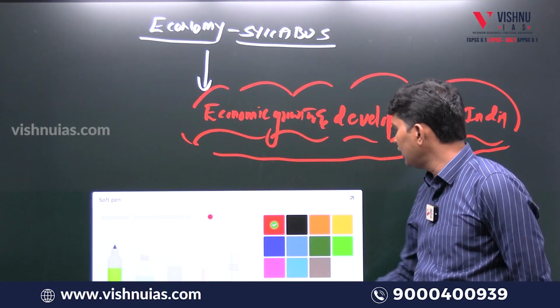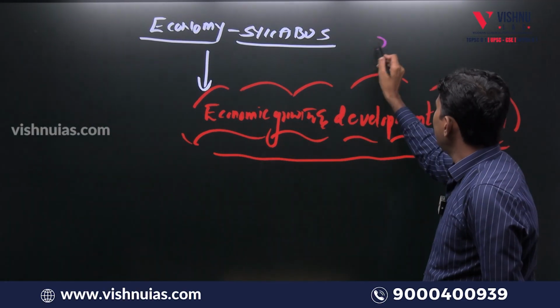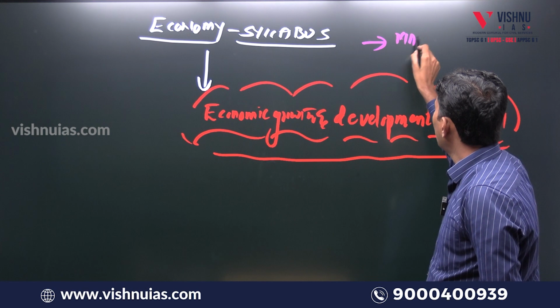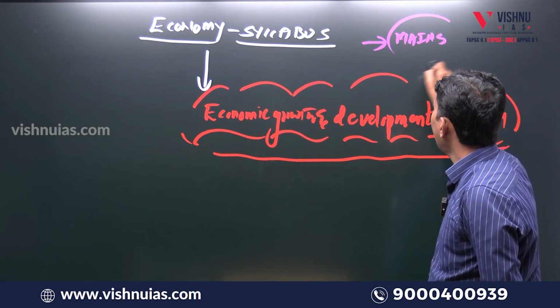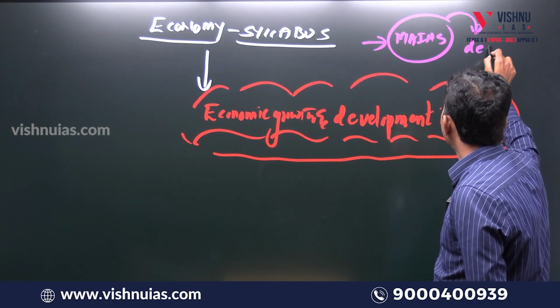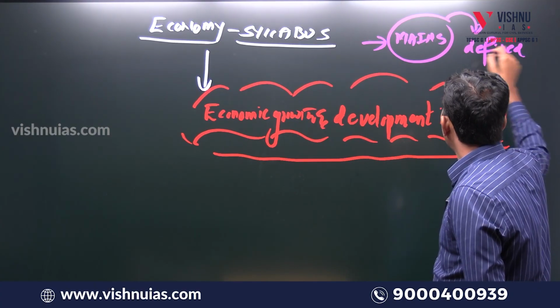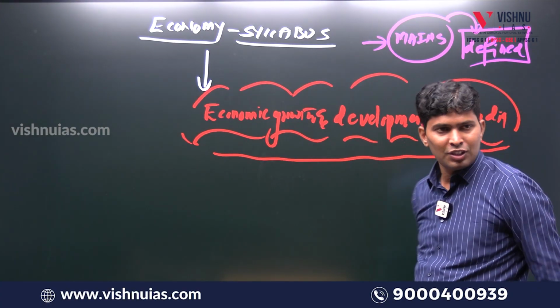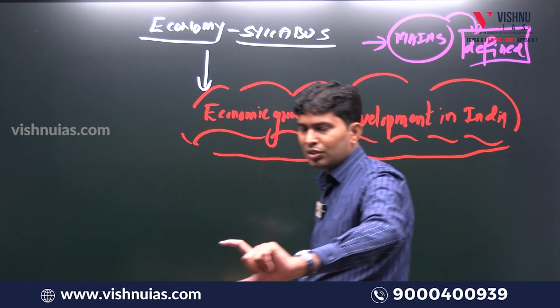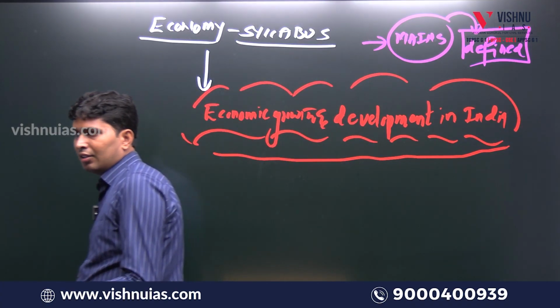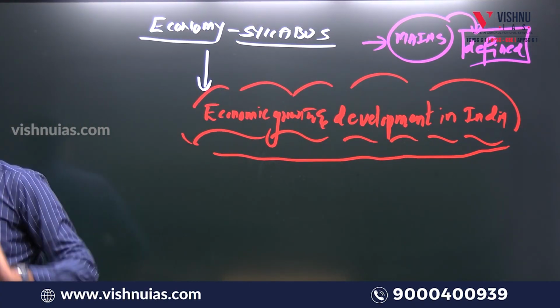So the GS paper 3 mains economy syllabus is clearly defined. If you are thorough with the themes and sub-themes mentioned in the syllabus, plus current affairs data, your economy preparation is done for the mains.